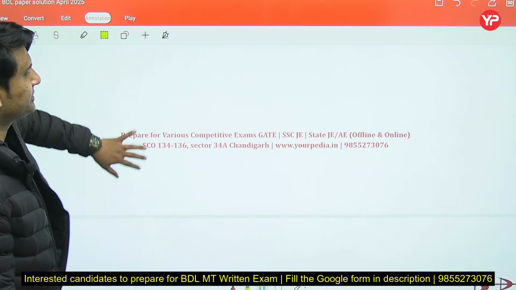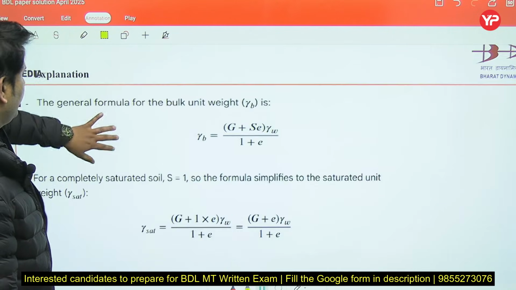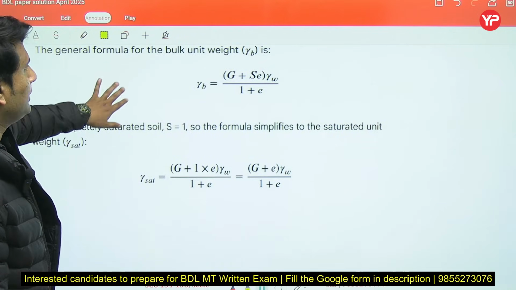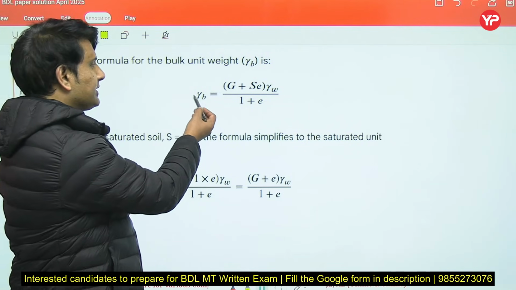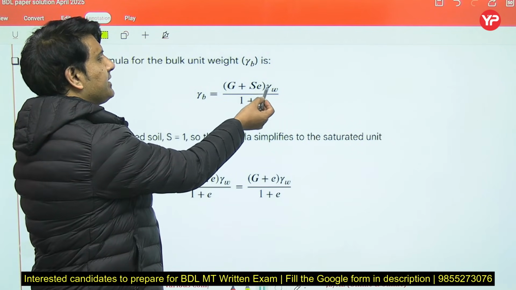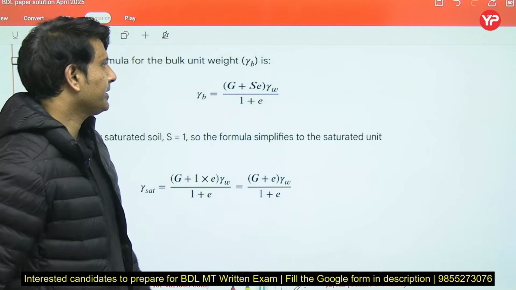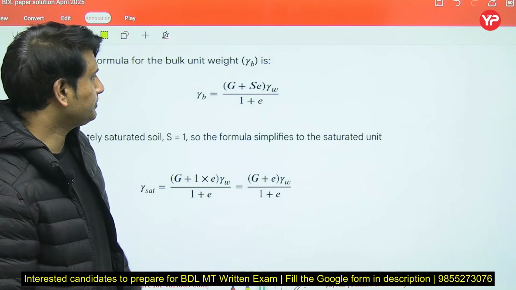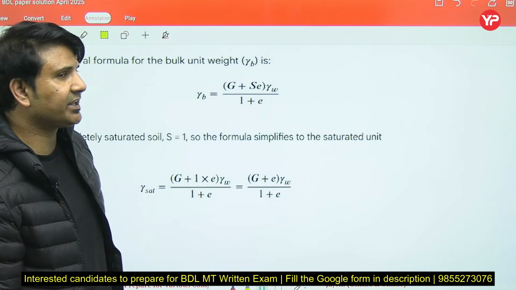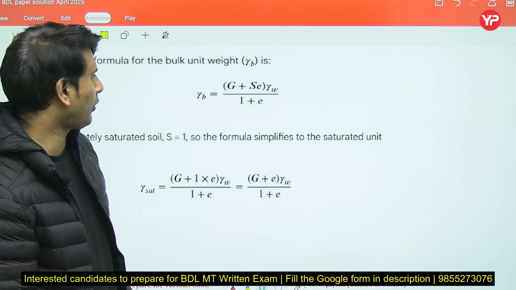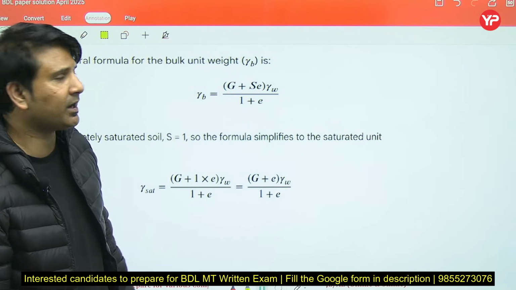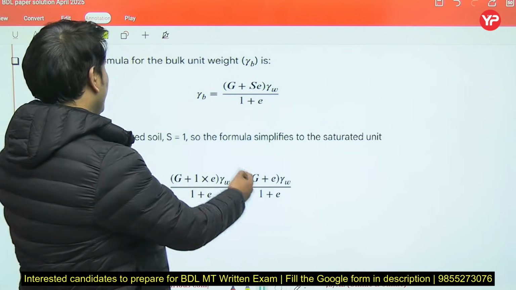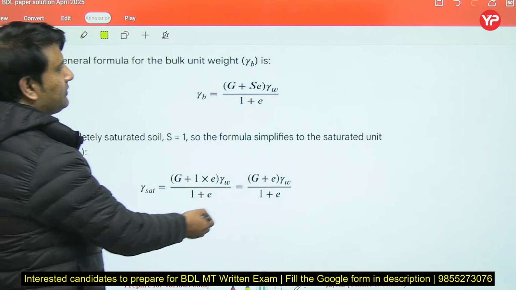As you all know, the general formula for bulk unit weight is gamma MB = (G + SE) gamma W upon (1 + E), in which E is void ratio, G is specific gravity, gamma W is unit weight of water, and gamma MB is bulk unit weight. So they have asked for saturated soil.